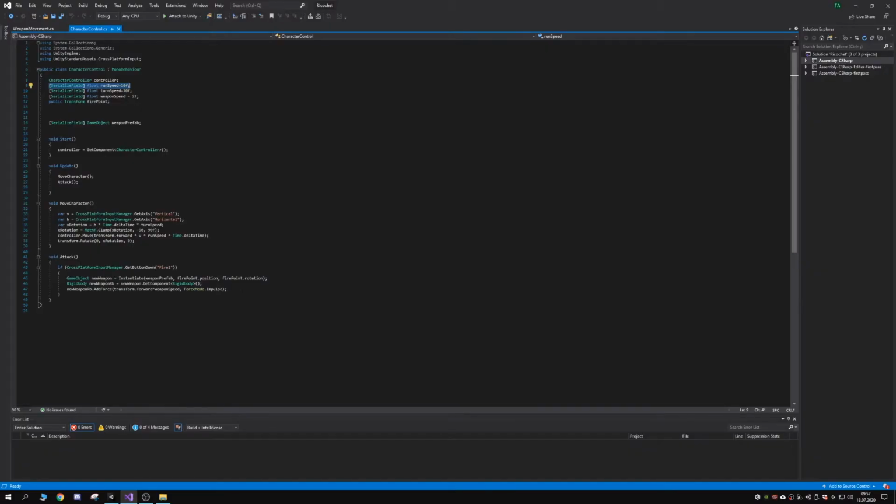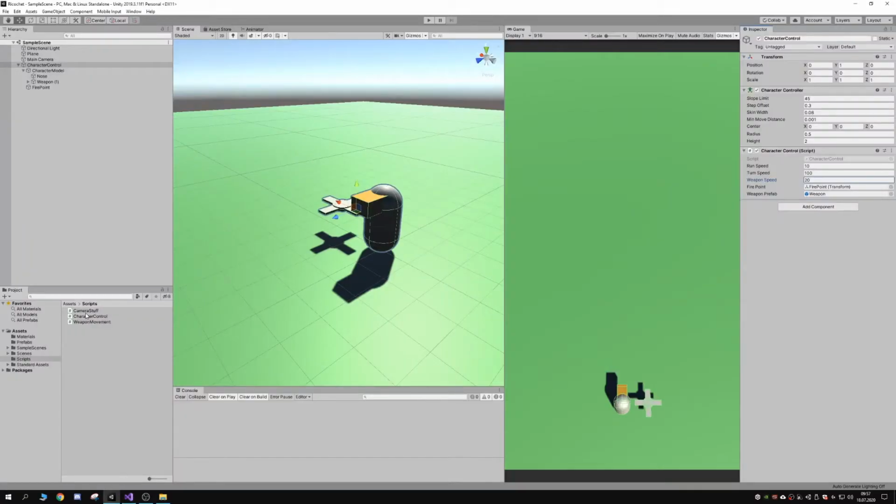And underneath it we have the fire option, which instantiates a weapon prefab at the fire position with the fire point rotation, and it has a rigid body to bounce off and to collide. It has a collider, the weapon. Let me show you that as well.